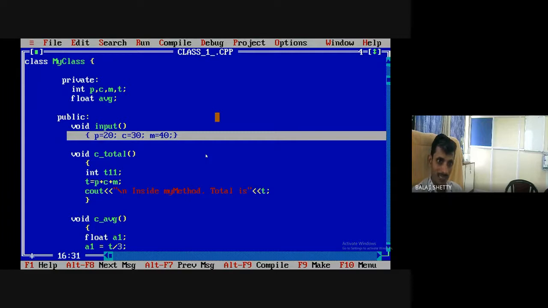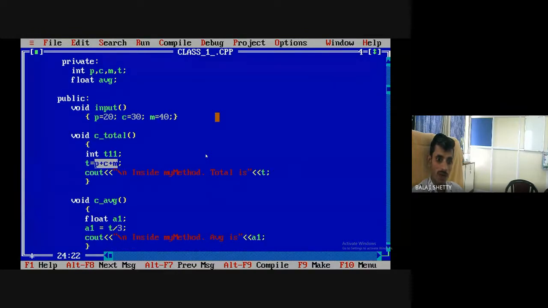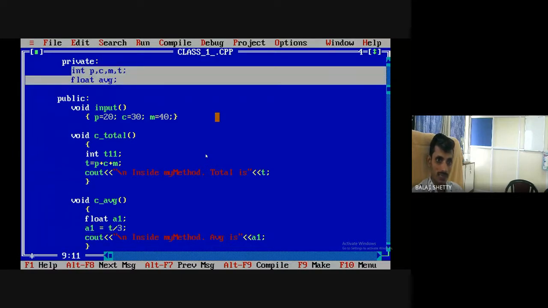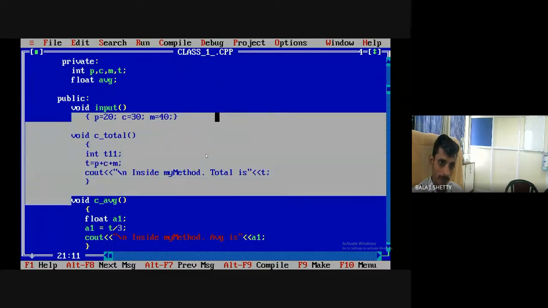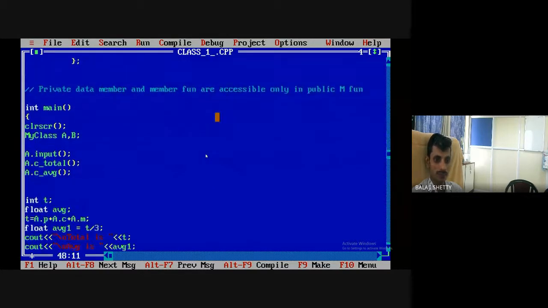The same values are accessible here; we get the total. And the same values are accessible here; we get the average. Because private data members are accessible in public member functions, not inside void main.